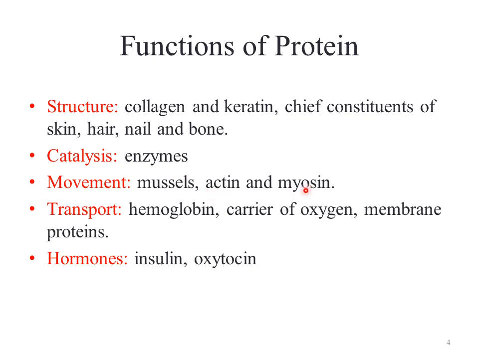Actin and myosin play a role in the movement of the muscles, which shows how the body responds physically to the action of these proteins. Hemoglobin is the carrier of oxygen, and it is very important to transport oxygen in the blood. And insulin and oxytocin are important hormones; insulin is important in the sugar metabolism in the body.